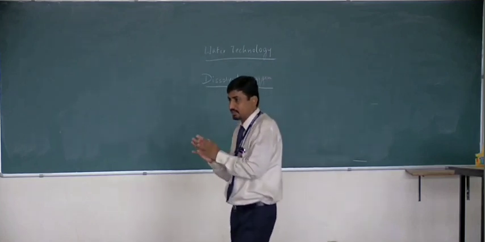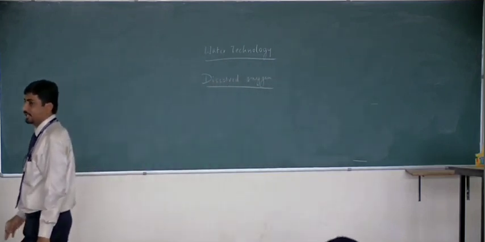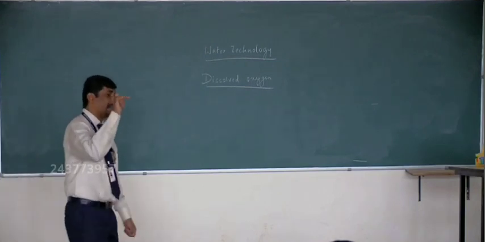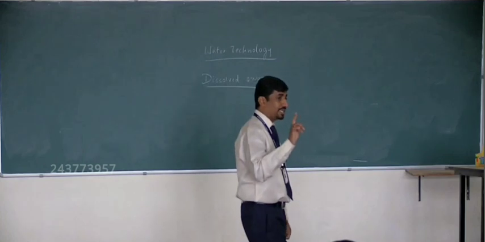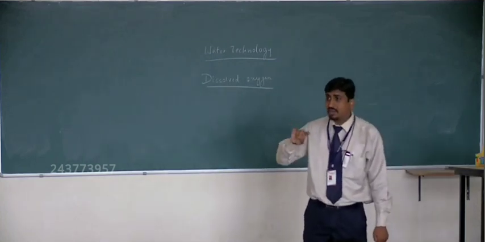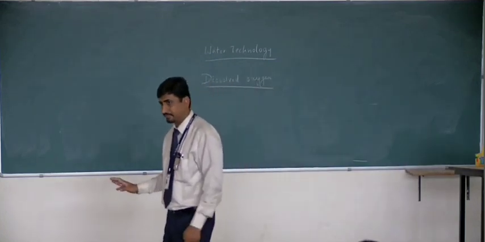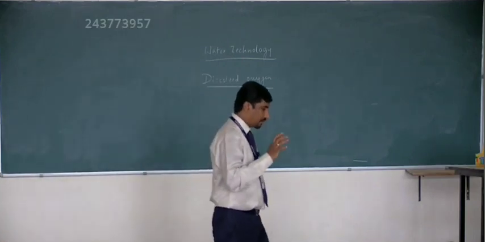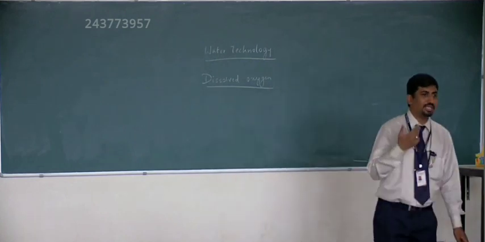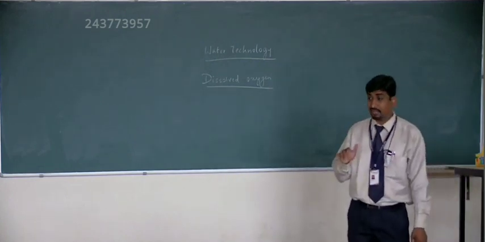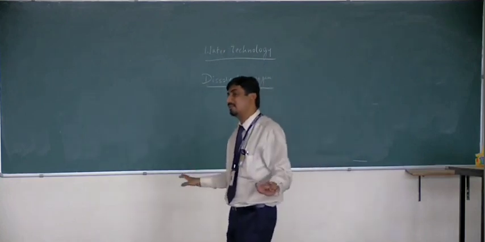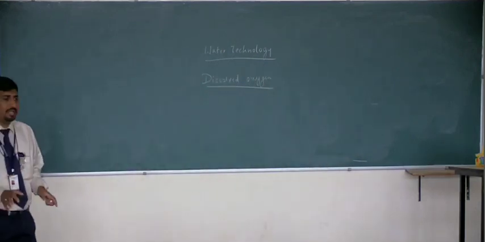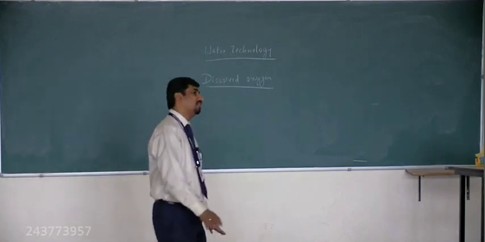Is that clear to you? What is the definition of BOD? It is the amount of oxygen required by aerobic microorganisms to oxidize biologically oxidizable organic matter. What is COD then? Chemical oxygen demand. Amount of oxygen required to oxidize all the organic matter indiscriminately, whether it is biologically oxidizable or non-oxidizable.